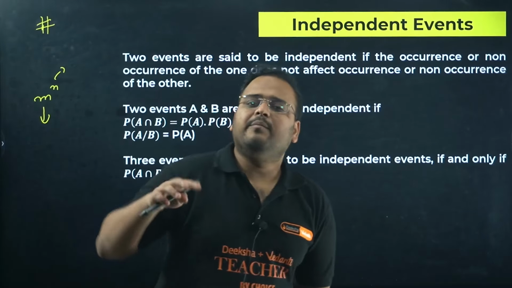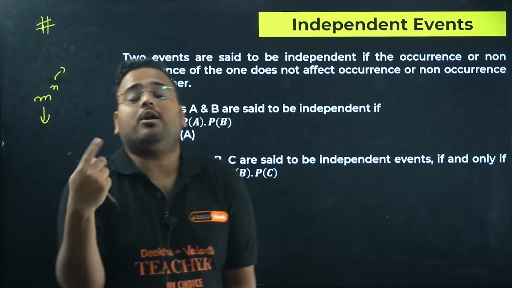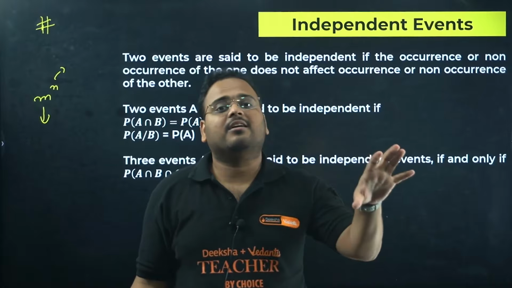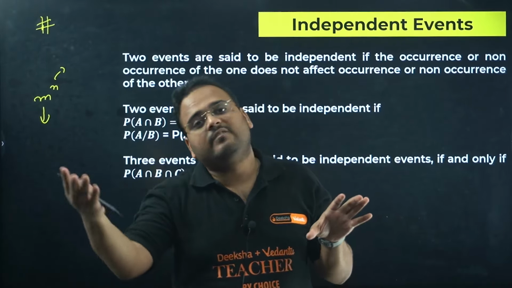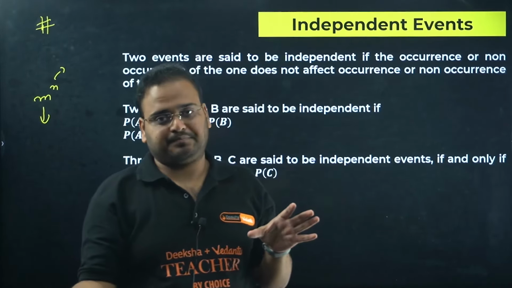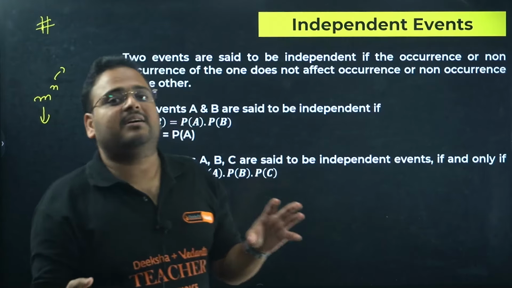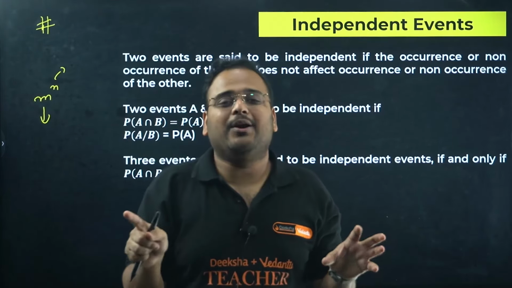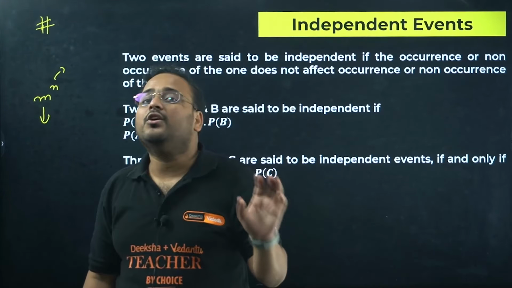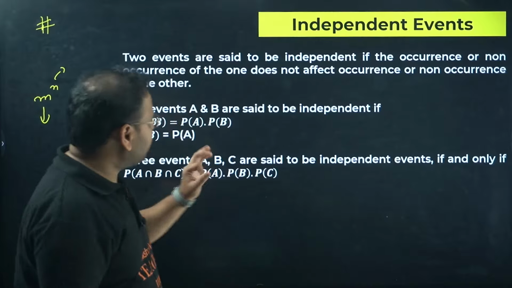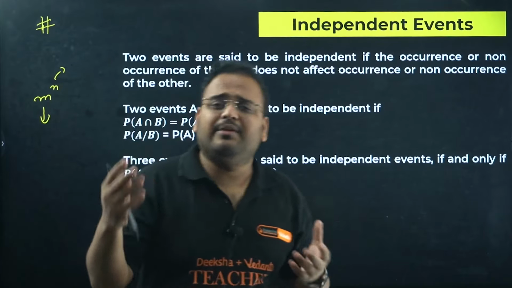We have learned it means when the occurrence or non-occurrence, means whether an event A occurs or not, event B will be unaffected because of that. Means event B's occurrence or non-occurrence will not depend upon event A's occurrence or non-occurrence. Okay, we can look at many examples.